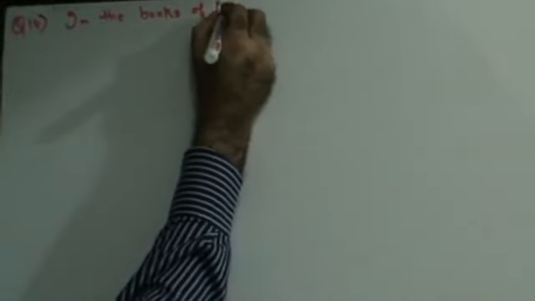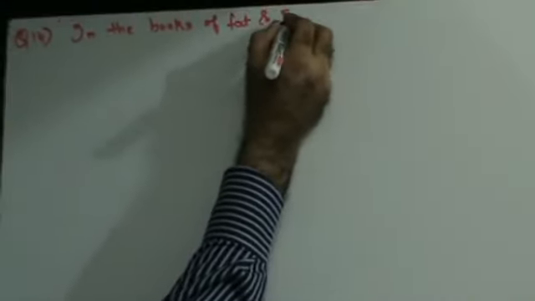I'm Sunil Mirwani and today we'll be doing this chapter called amalgamation. We're going to do question number 14, in the books of Fat and Thin Limited.